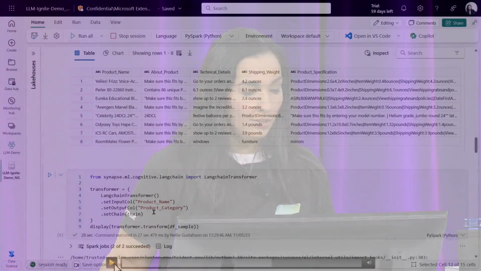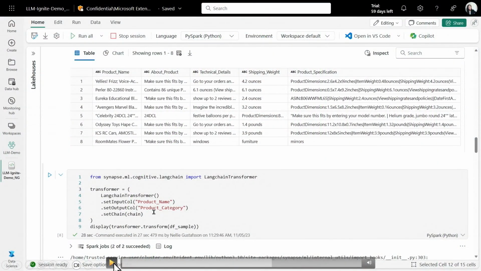So if you're building custom AI solutions using LLMs, then LangChain is probably one of the frameworks that you're going to find and see. So what we have done here is that, as you see there, we are importing from SynapseML a LangChain transformer. We're actually making this easier. So if you're a Spark data engineer or used to using Python, this is a much easier transition than having to learn to use a completely new framework. And it just makes it more accessible to, for example, data engineers.